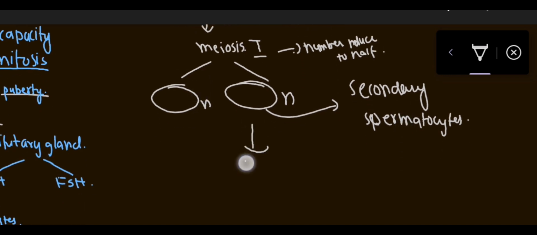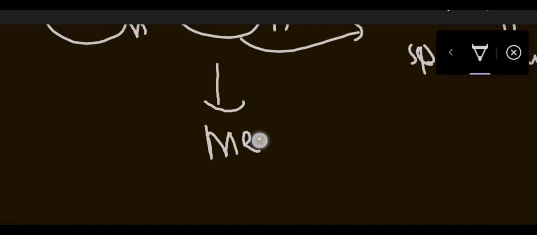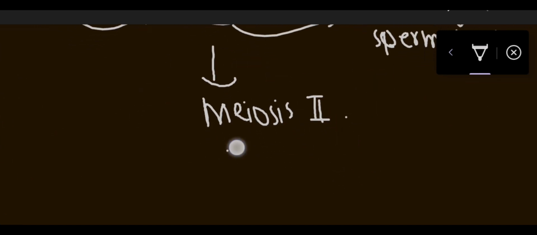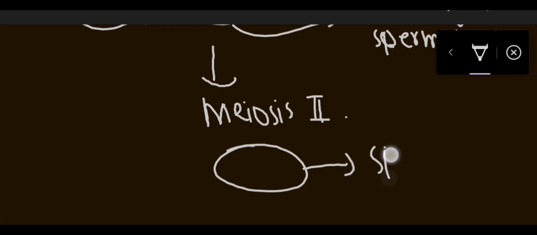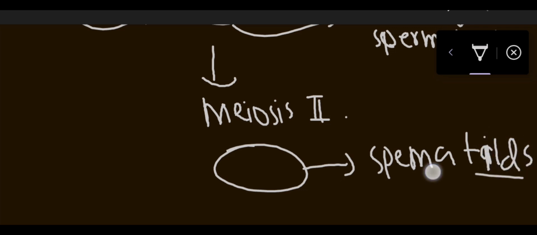Here basically meiosis 2 will take place and it will form spermatids.